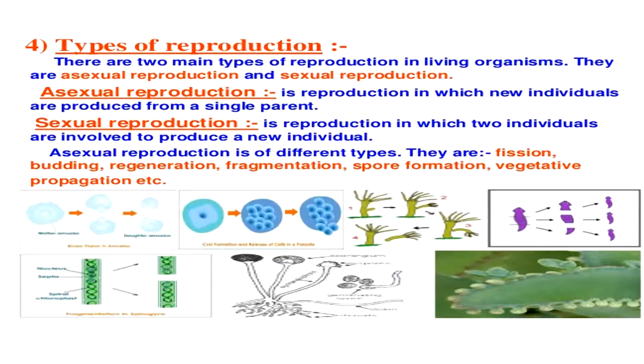Now, types of reproduction. So basically there are two main types of reproduction in living organisms. They are asexual reproduction and sexual reproduction. Asexual reproduction is reproduction in which new individuals are produced from a single parent. And sexual reproduction is reproduction in which two individuals are involved to produce a new individual. Asexual reproduction is of different types. They are fission, budding, regeneration, fragmentation, spore formation, vegetative propagation, etc.